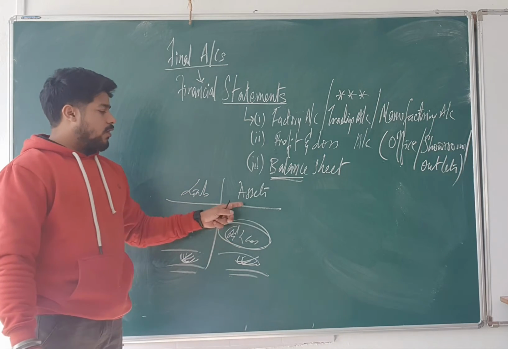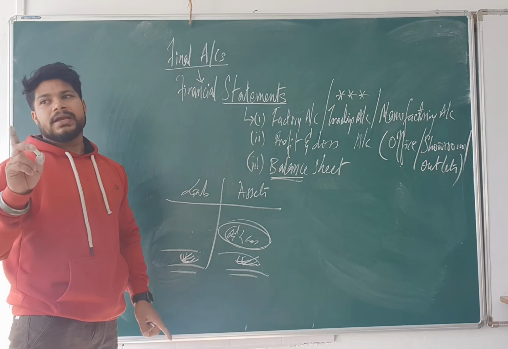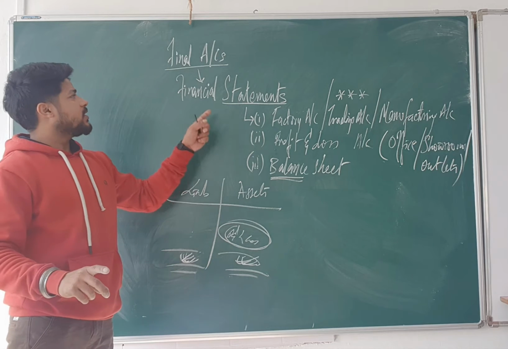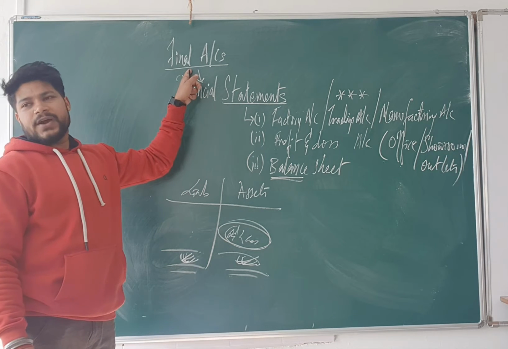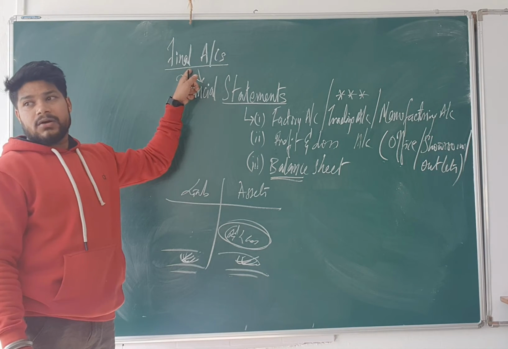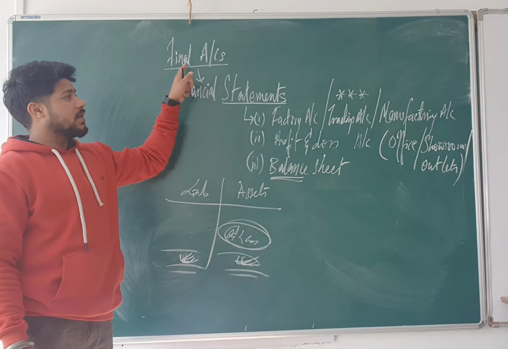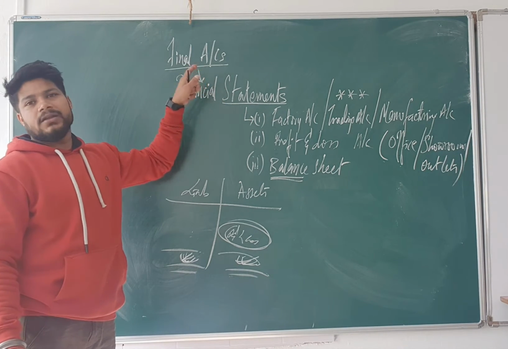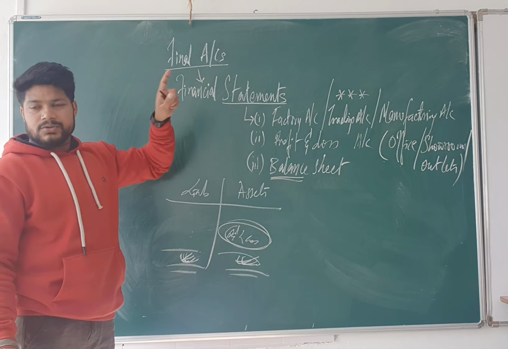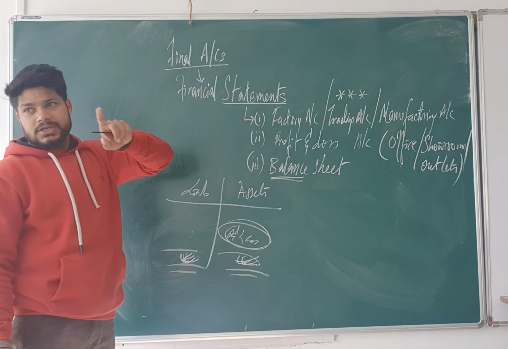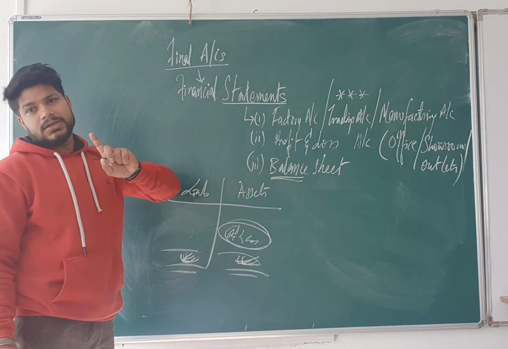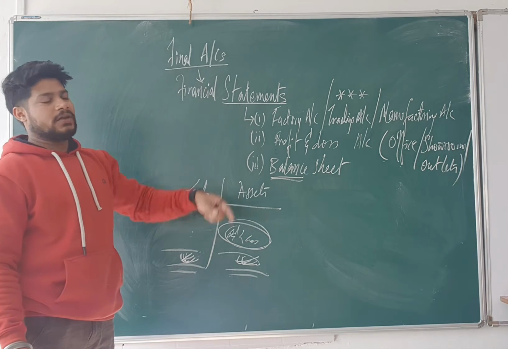Then you have to balance all the assets and liabilities and check the values, what has happened throughout the year. Remember, this is prepared at the end of the year, just once. You do not prepare it every day. That's why these are known as final accounts. You create final accounts only once in a year, at the end of the final day of your financial year. Am I clear?